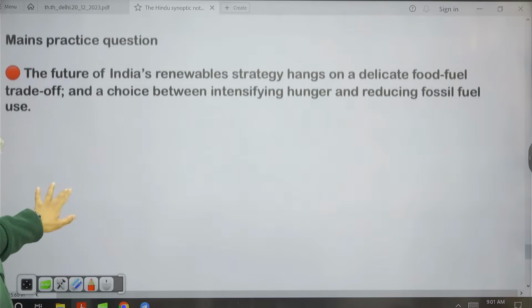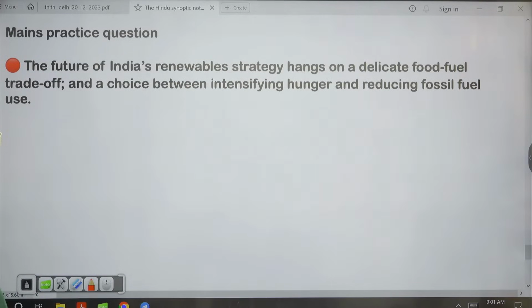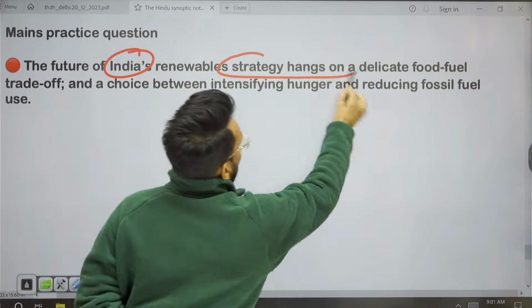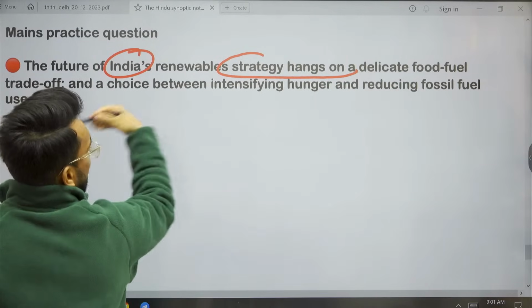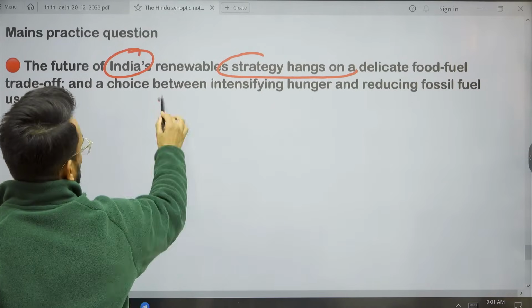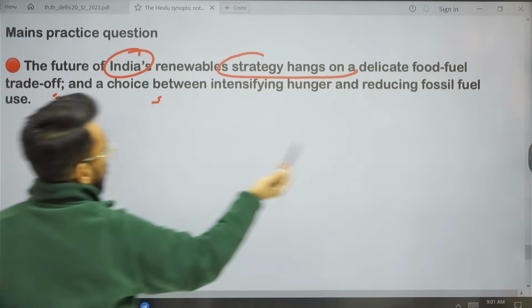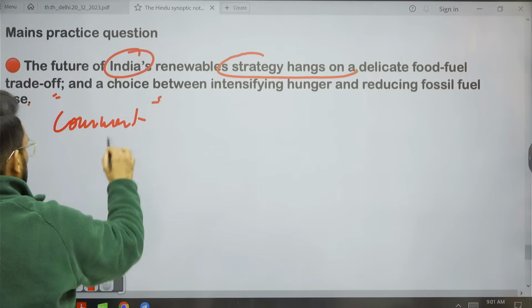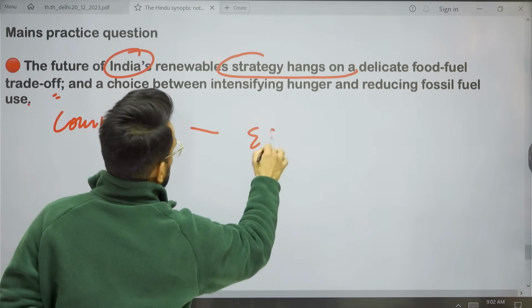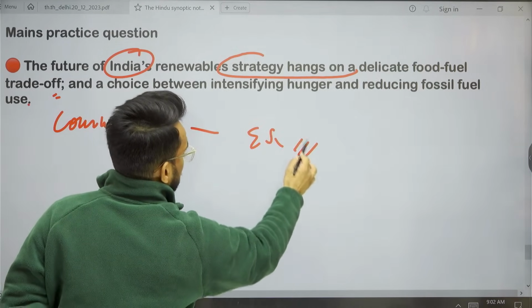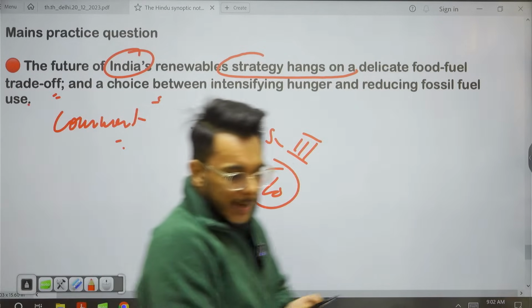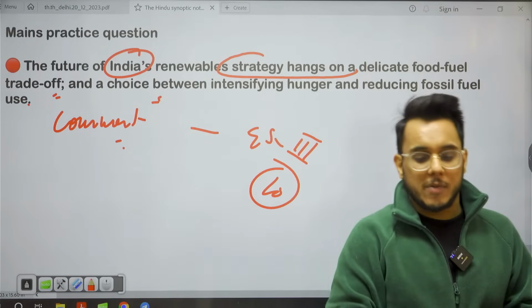Now guys, the mains practice question for today. The future of India's renewable strategy hangs on a delicate food-fuel trade-off and a choice between intensifying hunger and reducing fossil fuel use. Comment. So this will be a GS paper number 3, 10 marker question. Okay, so that is all, guys, about it, and I hope that you have understood it.